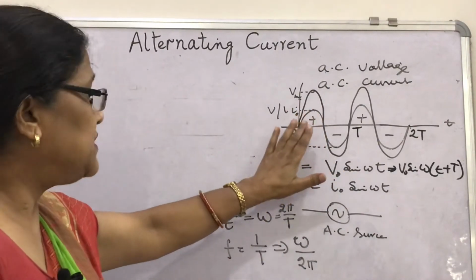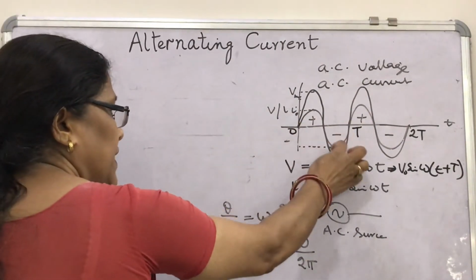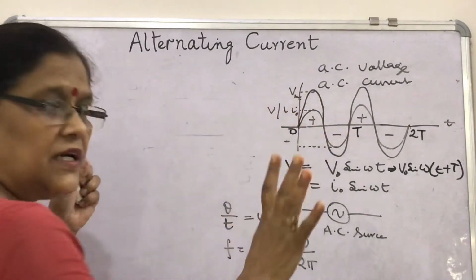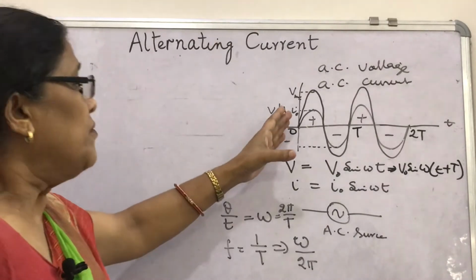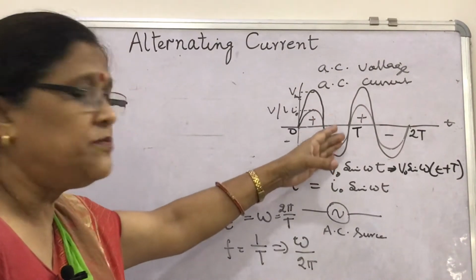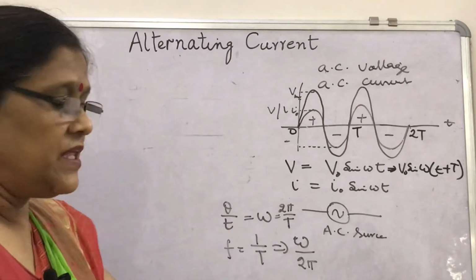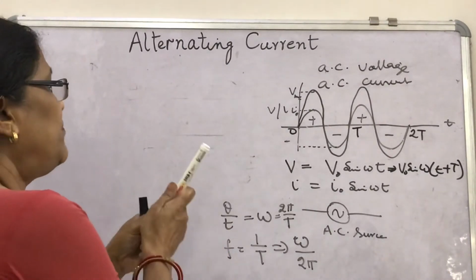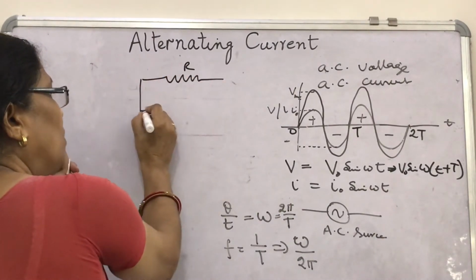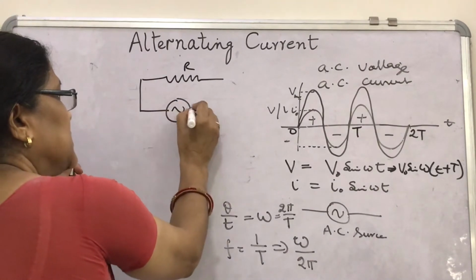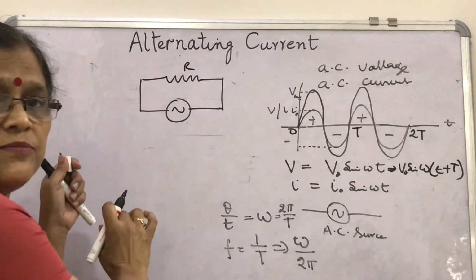The sum of the positive half and negative half values of alternating current is 0, but it doesn't mean that the power or heat produced by a resistor is 0. Joule's law says that if AC or DC flows through a resistance, heat will be produced.